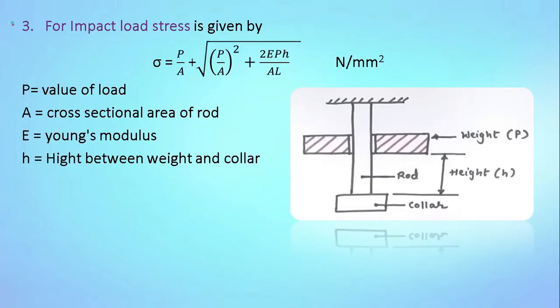Now third type, impact loading. Suppose we have this one specimen, and this specimen is attached to the ceiling. The length of the specimen is L.